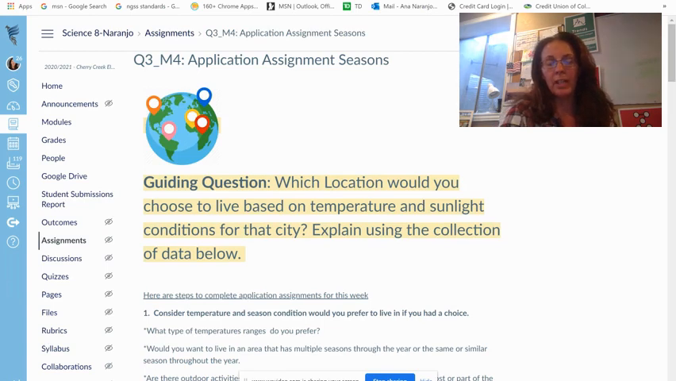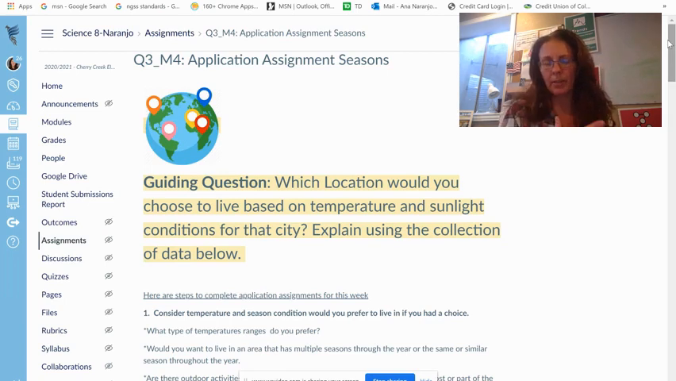So today we're going to go over the first part of the application assignment, and at various times I'm going to pause and have you complete it and then come back and continue the video. For the guiding question: which location would you choose to live on based on temperature and sunlight conditions for that city? You're going to explain using the collection of data that we provided below.